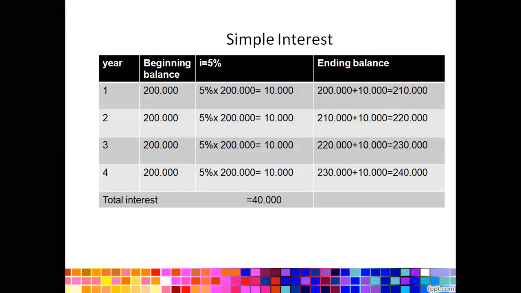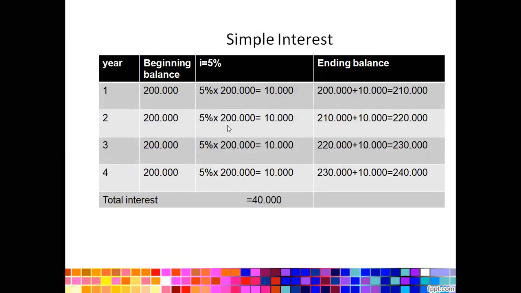Now, if I cannot pay at the end of the first year, and I'm willing to pay at the second year, the ending balance will be different because the interest will double. For the simple interest, the interest in the second year stays the same, since we applied the simple interest.